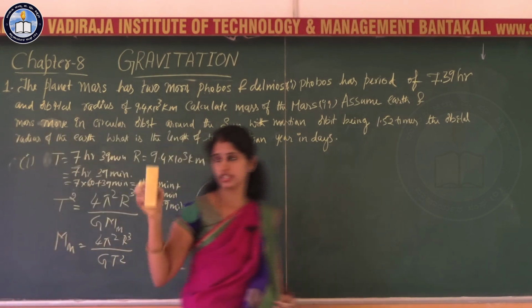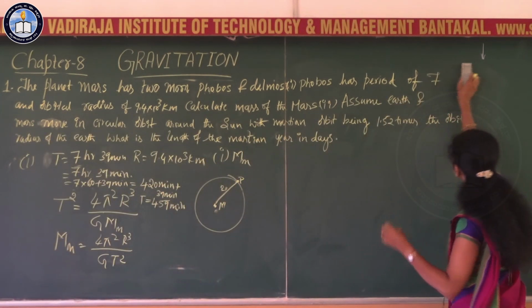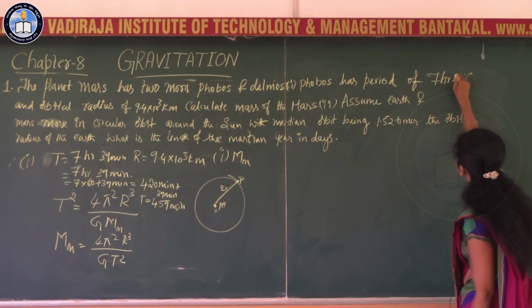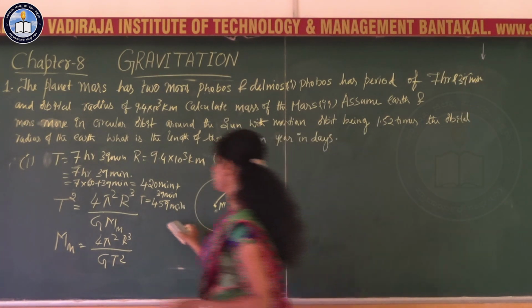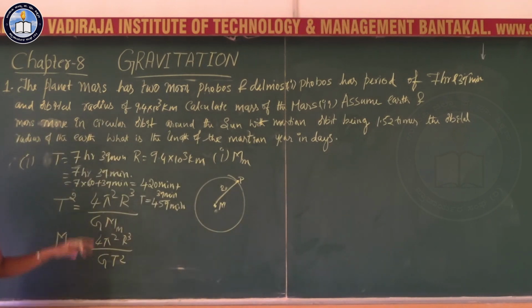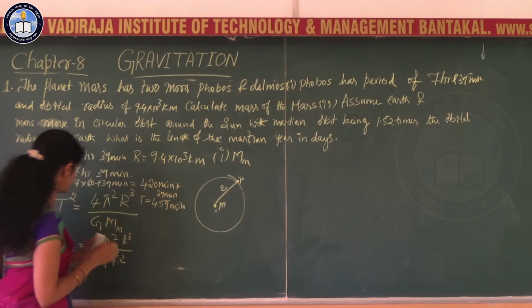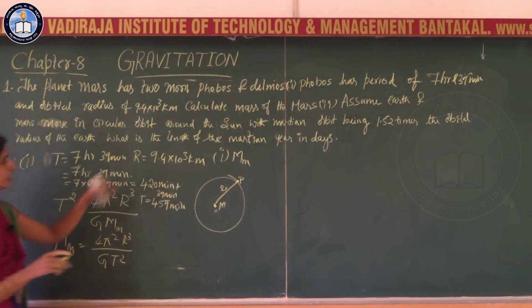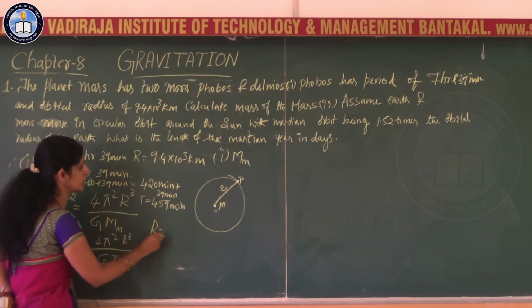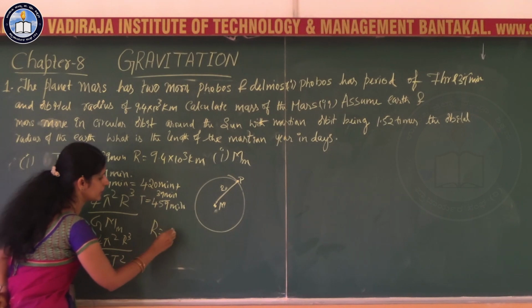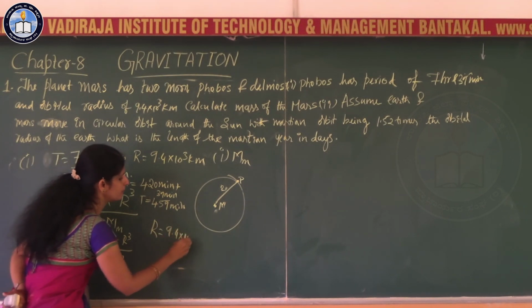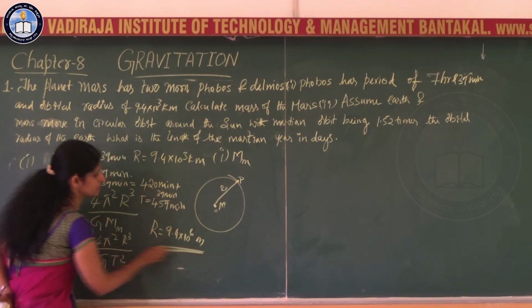So this is in the problem, that is 7 hour and 39 minutes. So the period is 459 minutes here, and the radius also, if you convert that one into standard unit, it is in kilometer. If you convert that one into meter, it will be 9.4 into 10 to the power 6 meters.